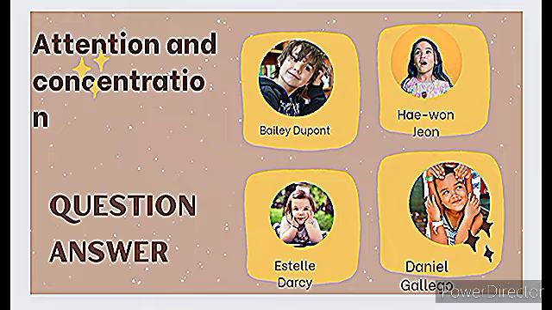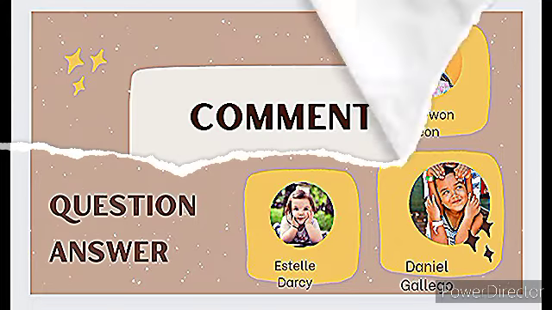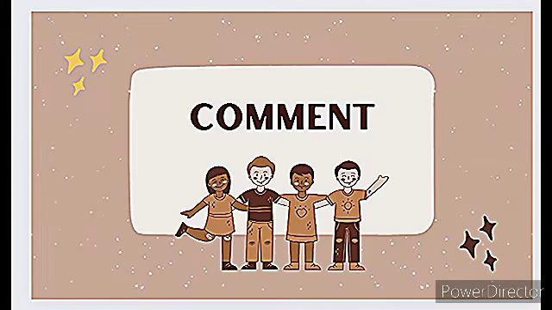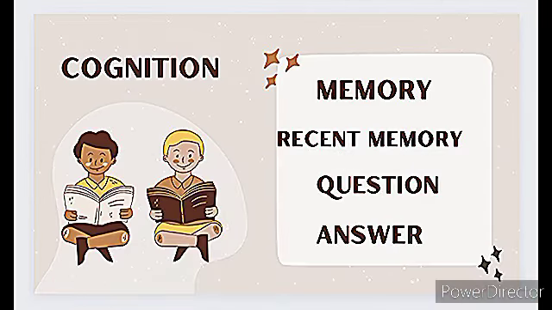After that I will write the question and write the answer also. After that, comment also we will include. After that, under the cognition we have the memory. We have the memory like recent memory, remote memory, and the immediate memory.